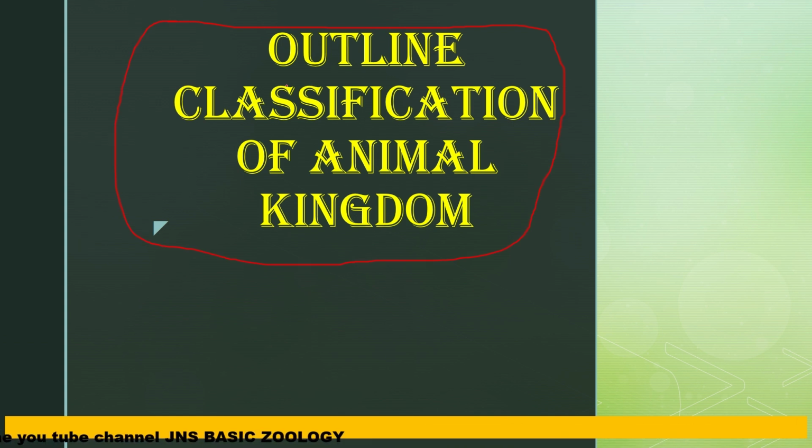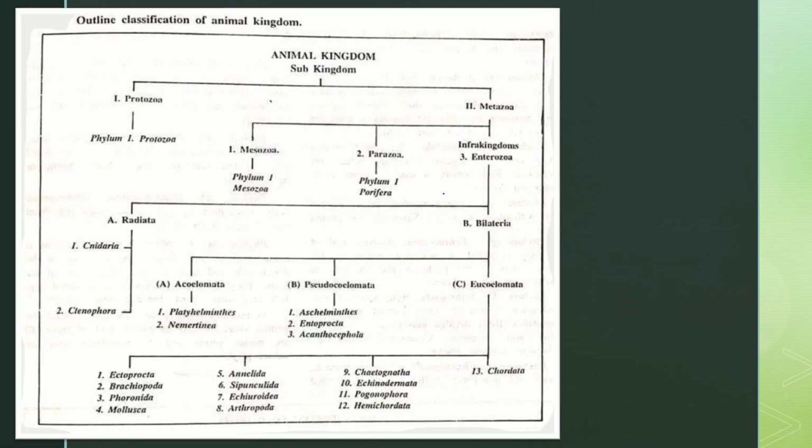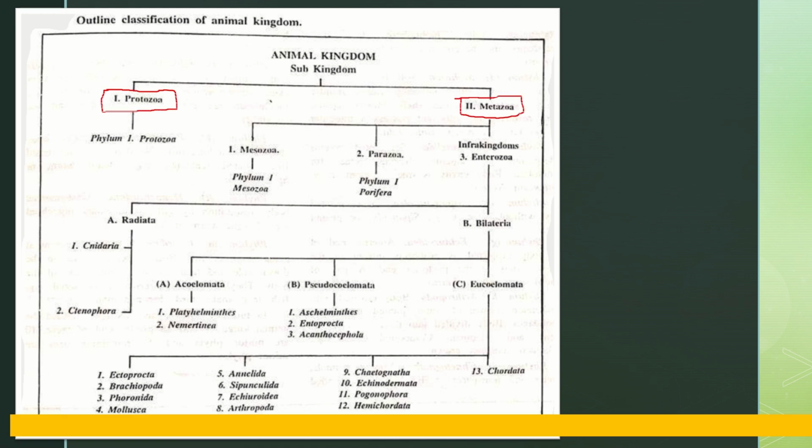So here is the outline classification of kingdom Animalia, or animal kingdom. Overall, the animal kingdom is divided basically into two subkingdoms. One subkingdom is called Protozoa and the other subkingdom is Metazoa. Kingdom Animalia is divided into two subkingdoms, Protozoa and Metazoa.